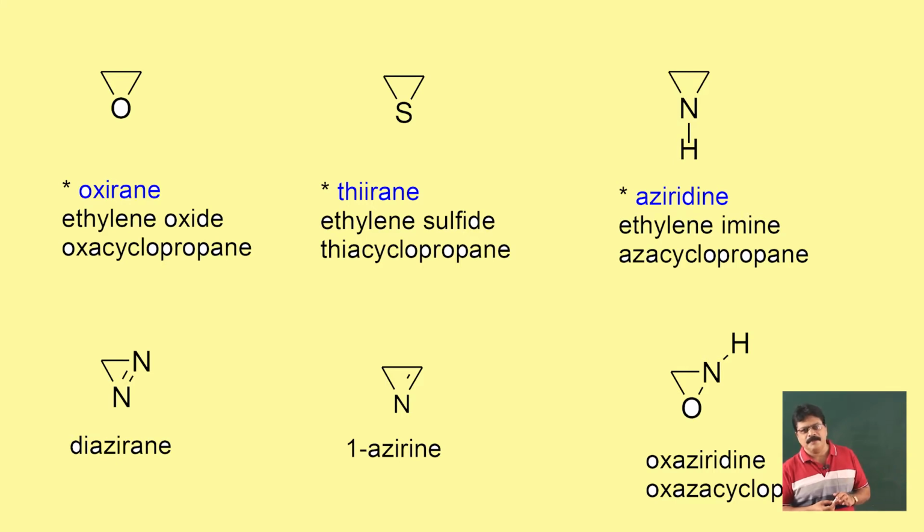Similarly, if there are 2 nitrogens, it should be called diazirane, 1-azirane. If there is oxygen and nitrogen, just like we said earlier, priority goes to oxygen, so it should be 1-oxa, 2-azacyclopropane.